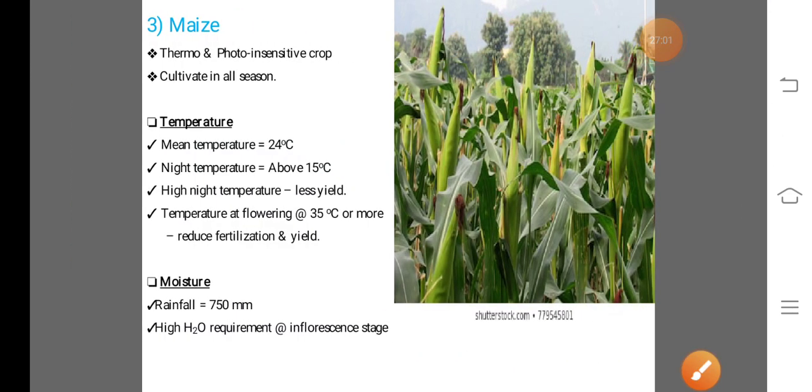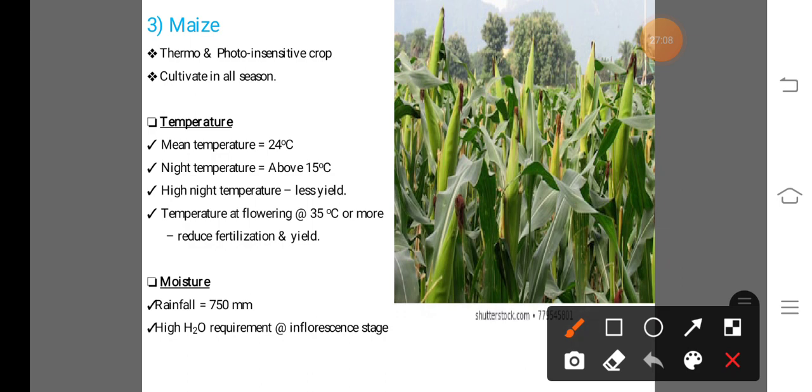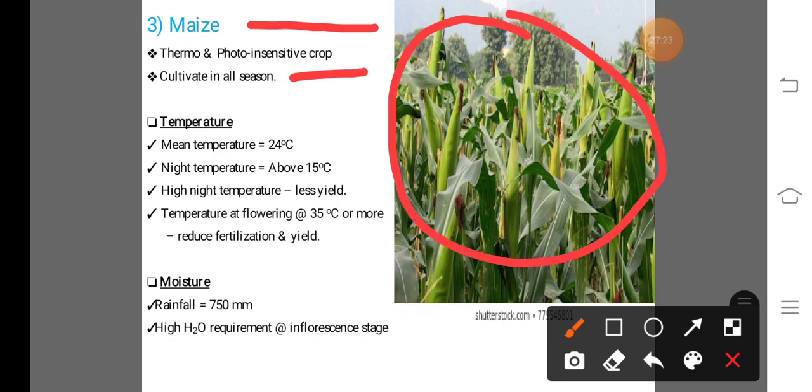Now next we study the climatic requirement of the next crop, and the crop name is the maize crop. The maize crop is also called a thermo and photo insensitive crop, because this crop is not affected by high temperature or low temperature. It can be cultivated in all climatic situations. So this is known as the thermo and photo insensitive crop.